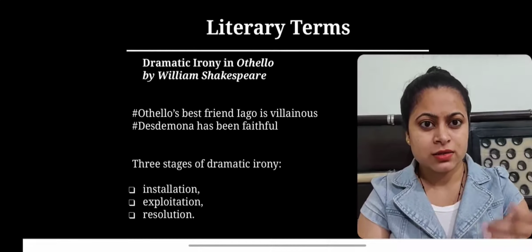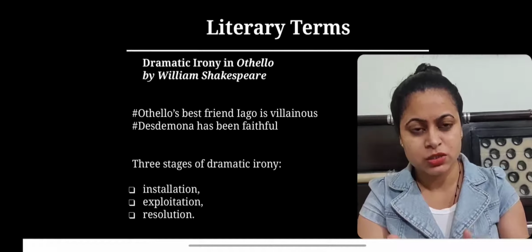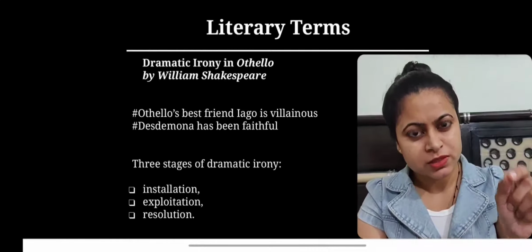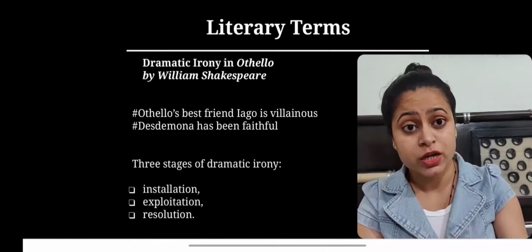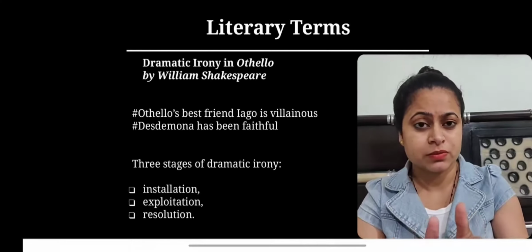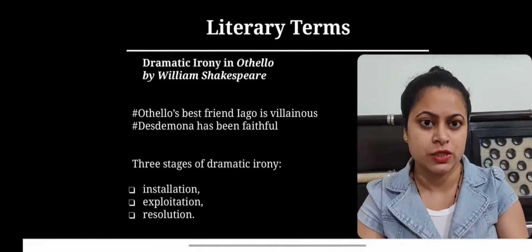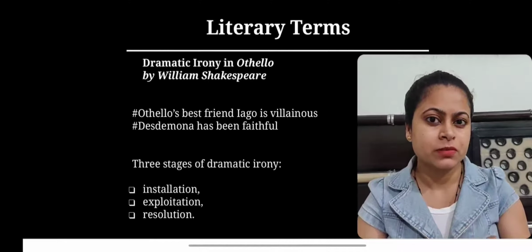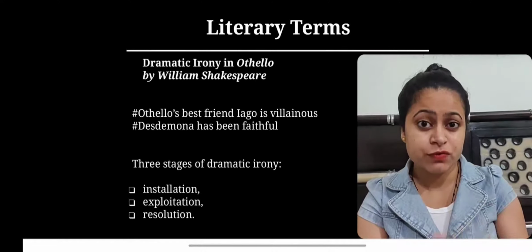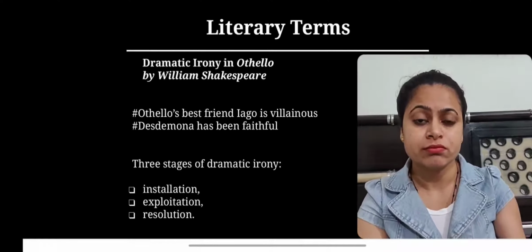After he planted the seed of suspicion in Othello's mind, Iago exploited this situation by planting Desdemona's handkerchief, which is actually a gift from Othello, in Cassio's room.